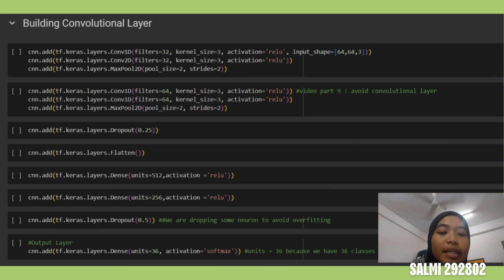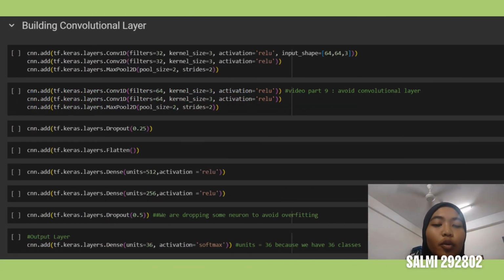Now we are interested in creating the pooling layer. In the pooling layer, we are interested in MaxPool2D. And here we define pool size as 2 and strides also 2. We are saying that scan a 2 cross 2 part and extract the maximum value from that 2 cross 2 part. So this is the meaning of pool size and strides. We have created our first convolution layer and first max pool layer.